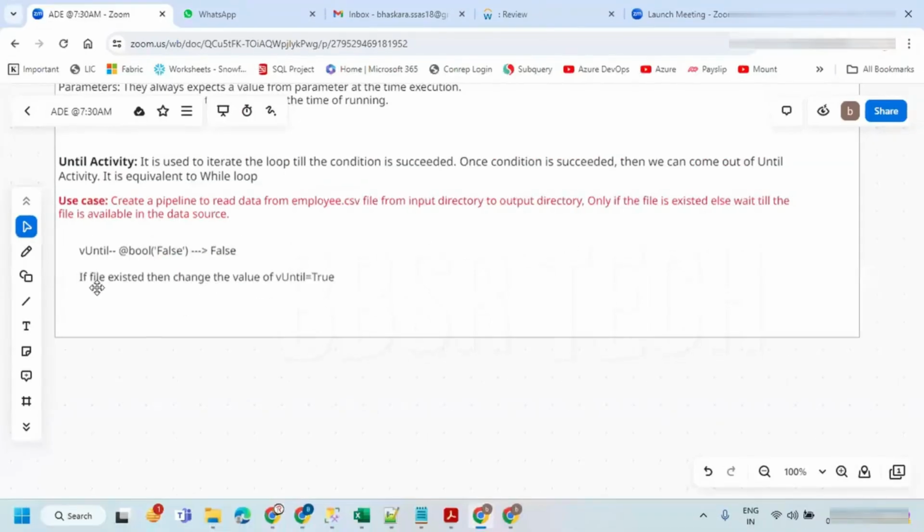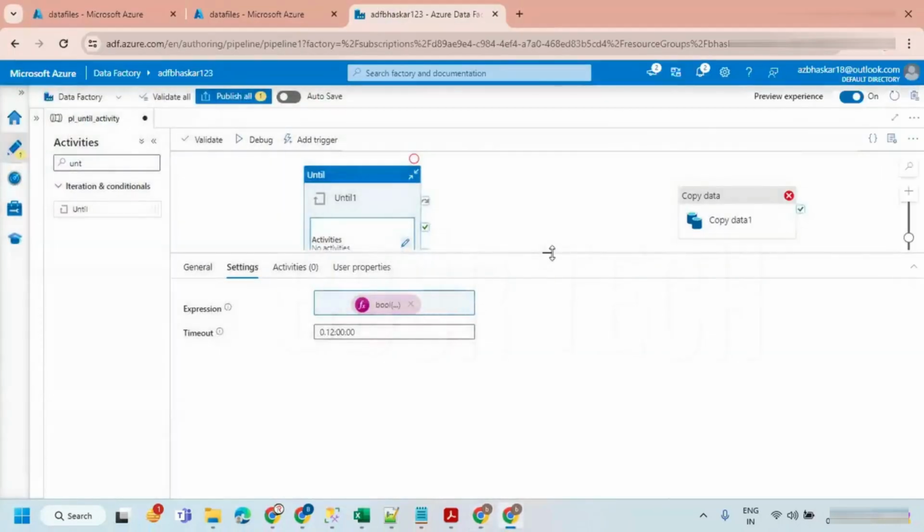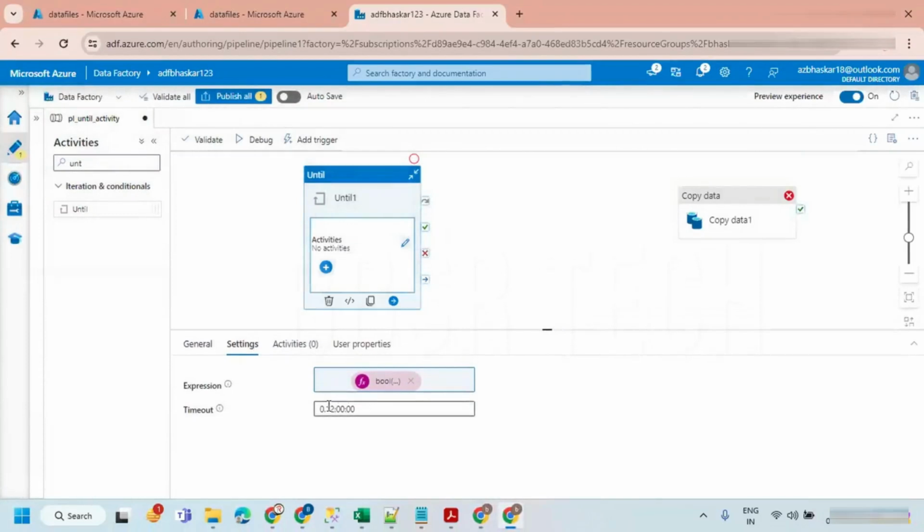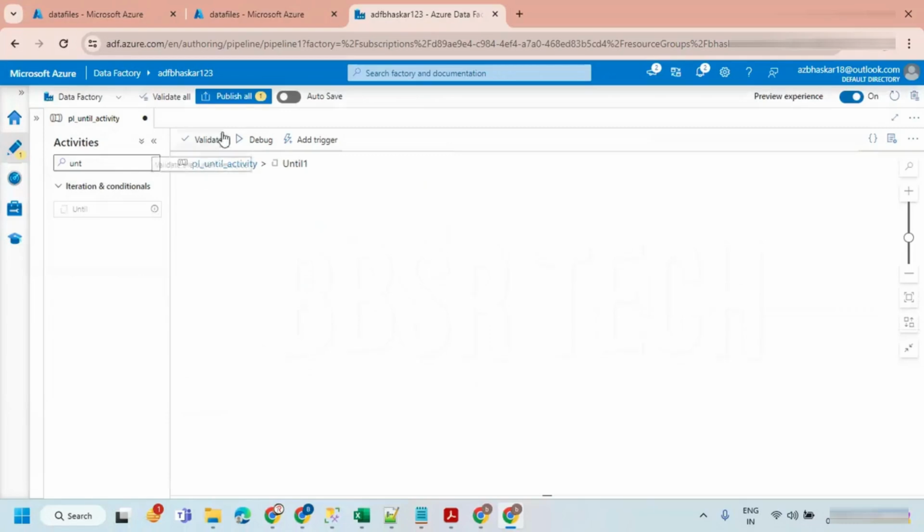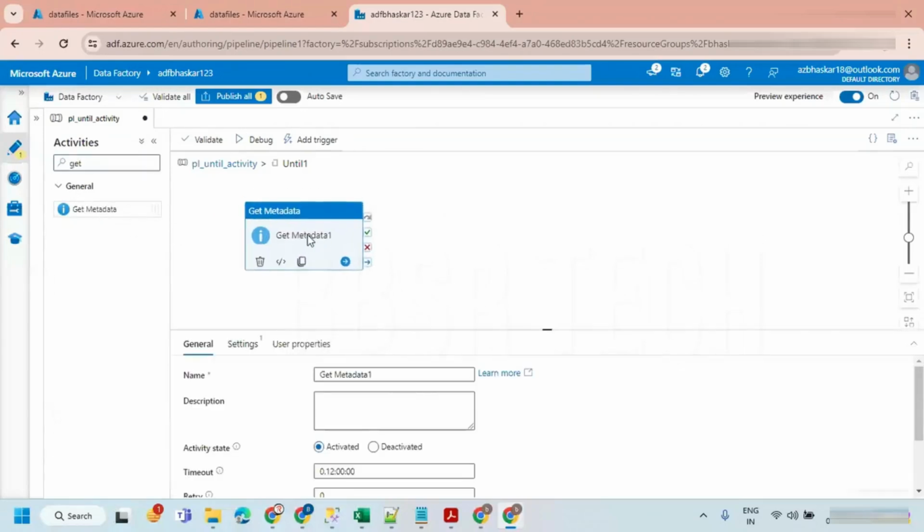If the file is existed, then I wanted to change the value of this until to true. So how can we set it? We'll do that now. It is going to run till 12 hours. Let's go inside this until activity. In the until activity, I'm going to use a set variable activity. First of all, we need get metadata. Right? First, you need to check is my file existed or not. Last time we kept it outside, right? Now I'm going to keep it inside.